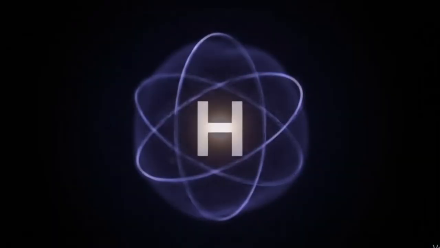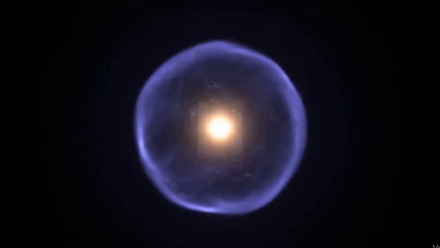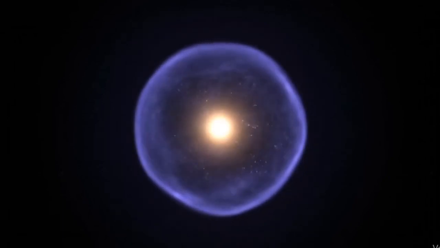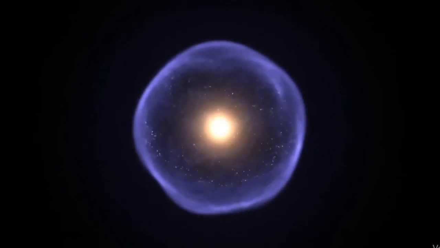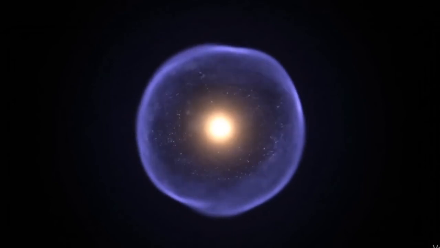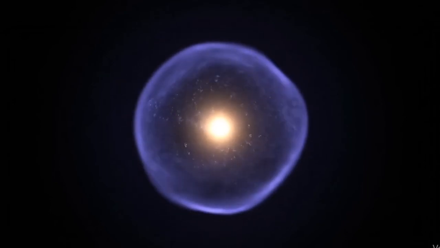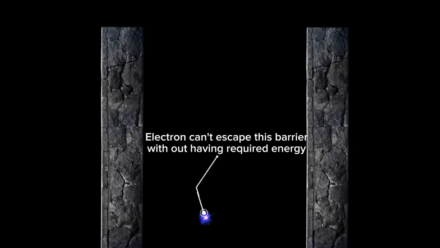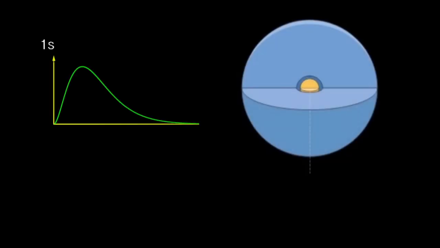Imagine the electron in a hydrogen atom. For a stable state, its probability cloud is roughly spherical and centered around the nucleus. This cloud is held close by the electrostatic attraction between the negatively charged electron and the positively charged nucleus. Scientists often imagine the binding force between the nucleus and the electron as a kind of wall, called a potential barrier.